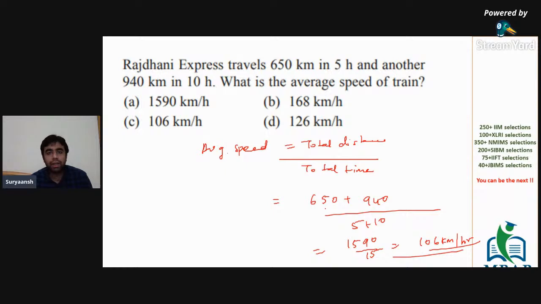Total distance divided by total time. 650 plus 940, divided by total time. 5 hours for the first, 10 hours for the second. Total hours 15 hours. 1590 by 15 is 106 kilometers.